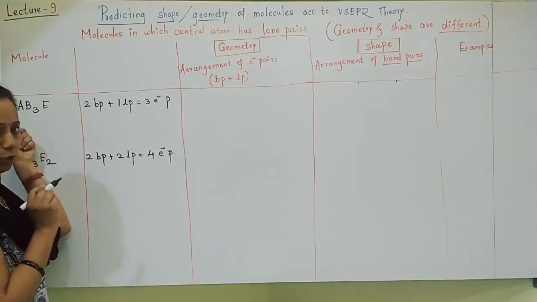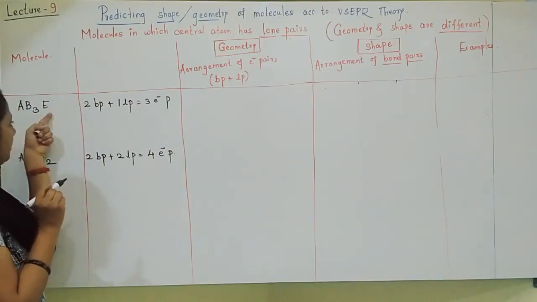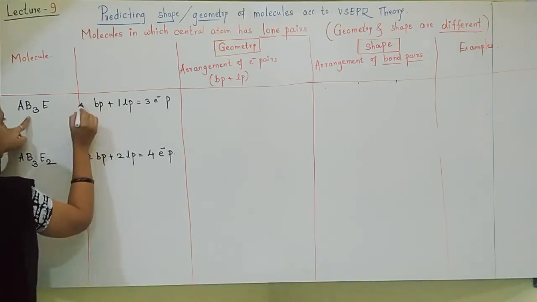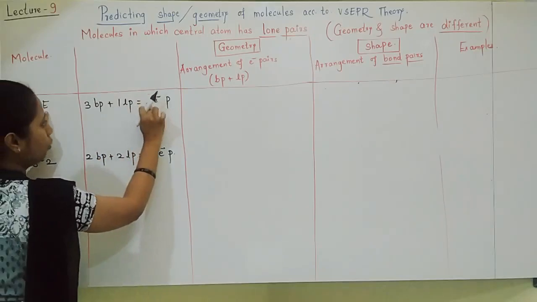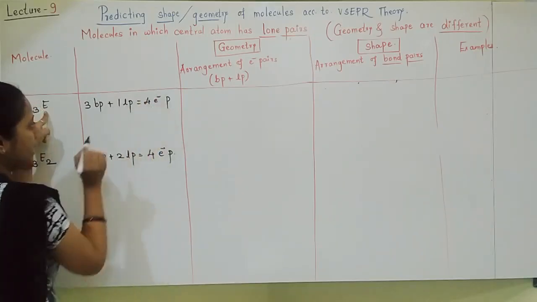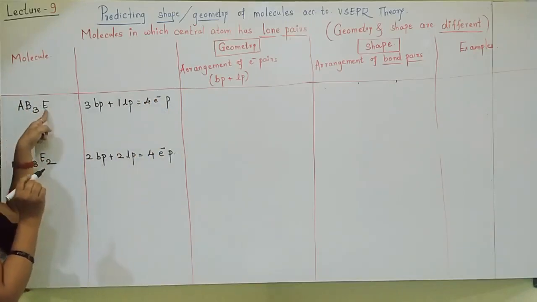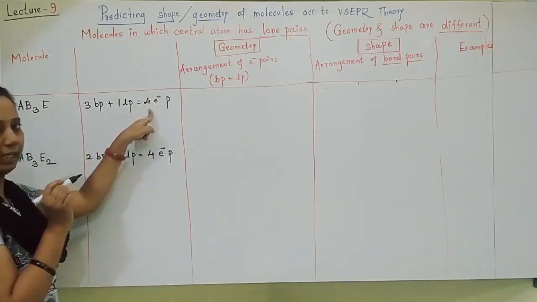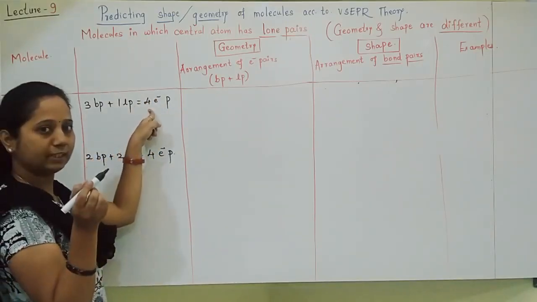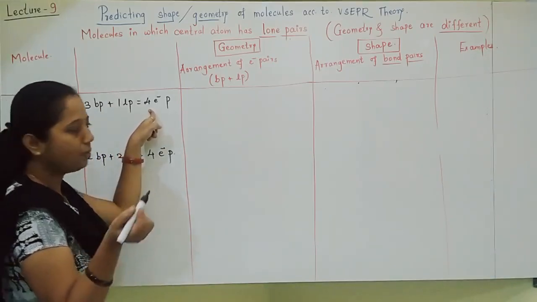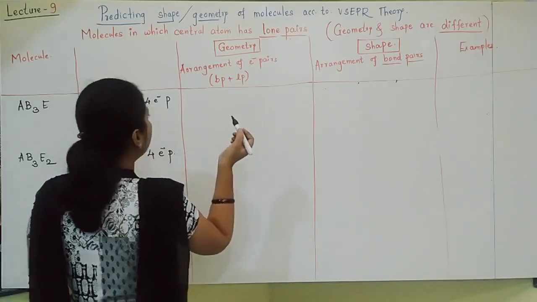AB3E type of molecule. In the AB3E type of molecule, how many bond pairs can you see, students? 3 bonds are there. 1 lone pair is there. Total 4 electron pairs are present. 3 bond pairs, 1 lone pair, total 4 electron pairs. Arrange all these 4 electron pairs. 4 electron pairs always form which geometry?